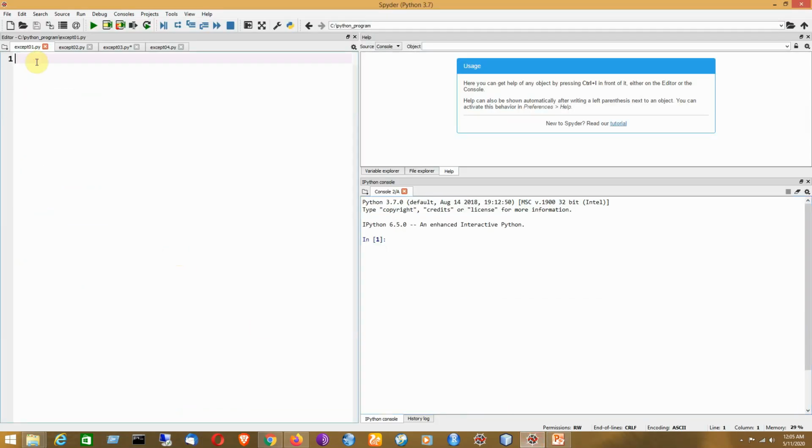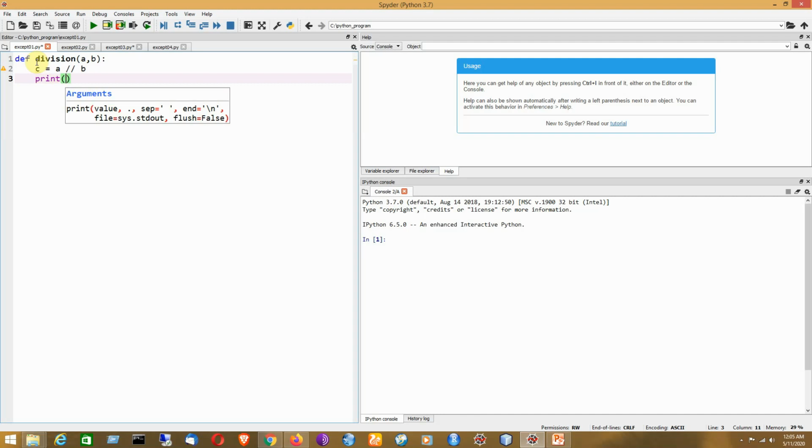First, I will write a function using the def keyword. Say the name of the function is division. It is basically based on integer division. So I will be using this symbol for integer division, that is also called float division. So the result will now be shown by using the print function.